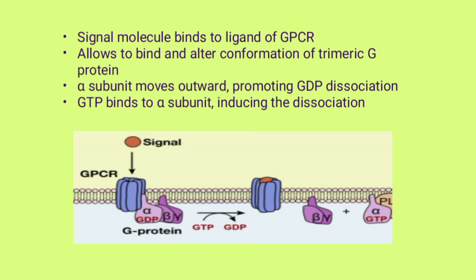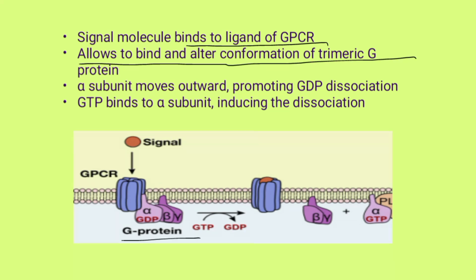The activation of signal transduction via GPCR is as follows. When a signal molecule binds to the ligand binding region of the GPCR, the conformation of the receptor changes. This allows the receptor to bind and alter the conformation of the trimeric G protein.